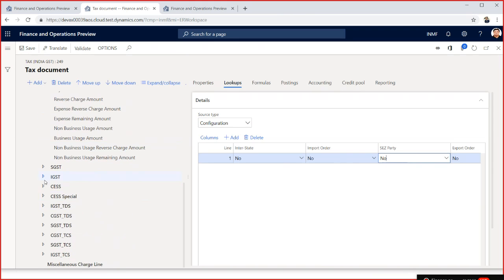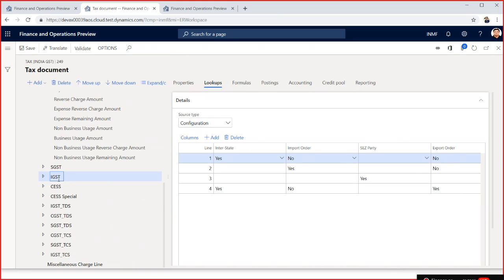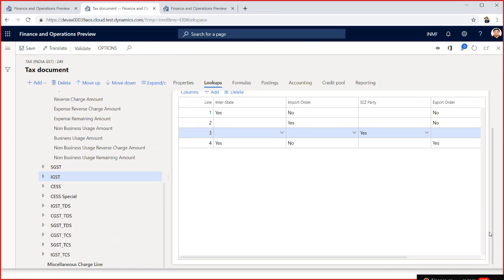But if you go to the IGST here, you see that for IGST, I say import yes, and I'm saying SEZ yes. So IGST will be applicable when the transaction is interstate, when the transaction is an import order, when the transaction is a SEZ, and when the transaction is an export order. So under all these conditions, you calculate the tax amount here.